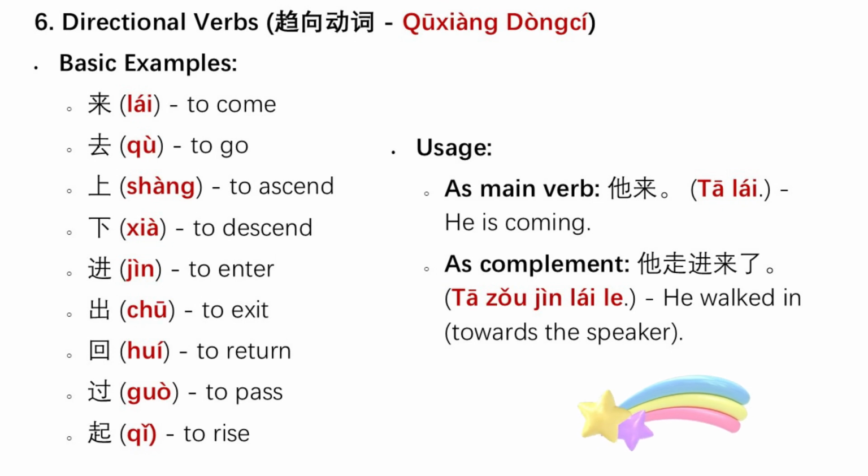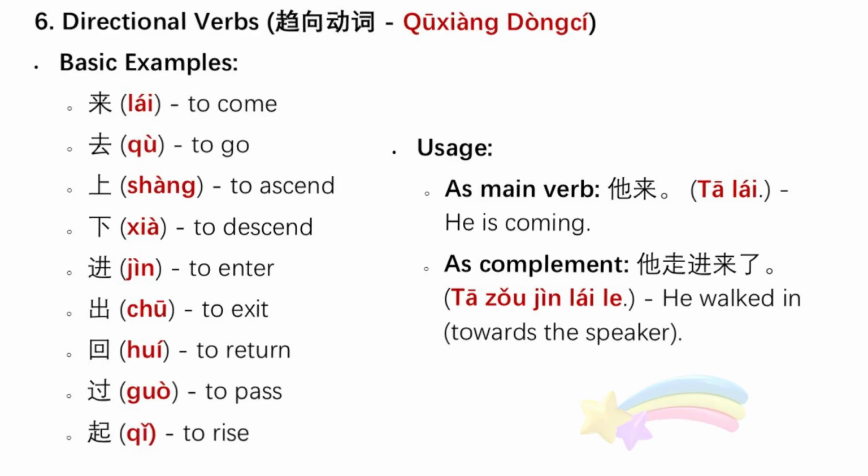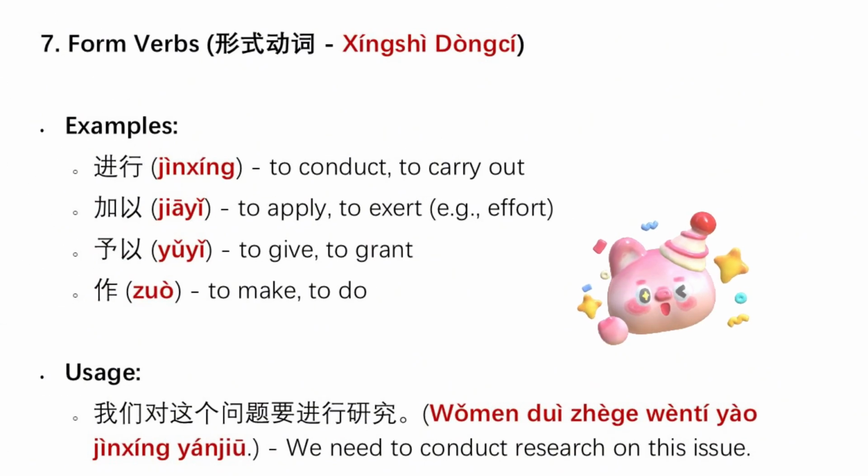Directional verbs. These verbs indicate the direction of an action. They can be used alone as main verbs or more commonly as complements after another verb to show the direction of that action. As complements, they're called directional complements. Examples: 来,去,上,下,进,出,回,过,起。他来,他走进来了.